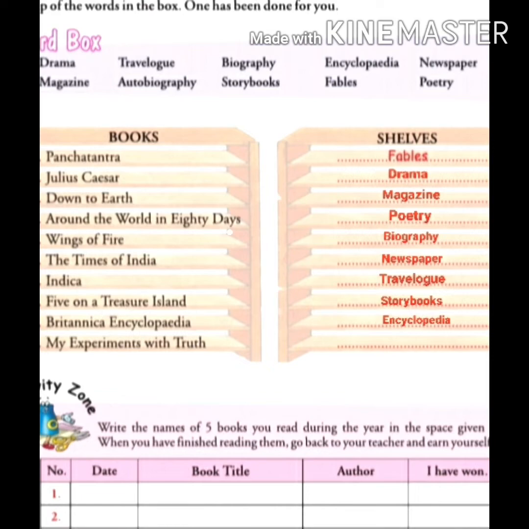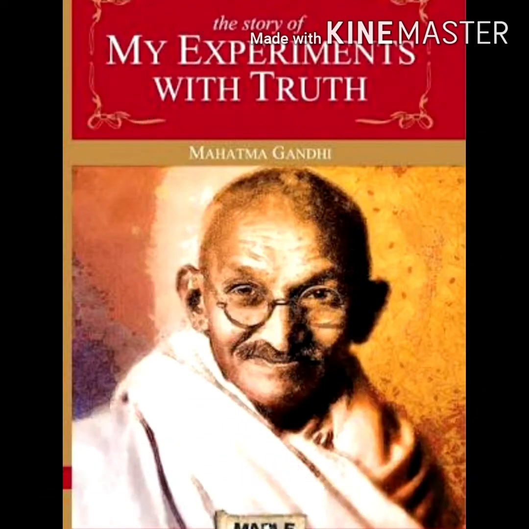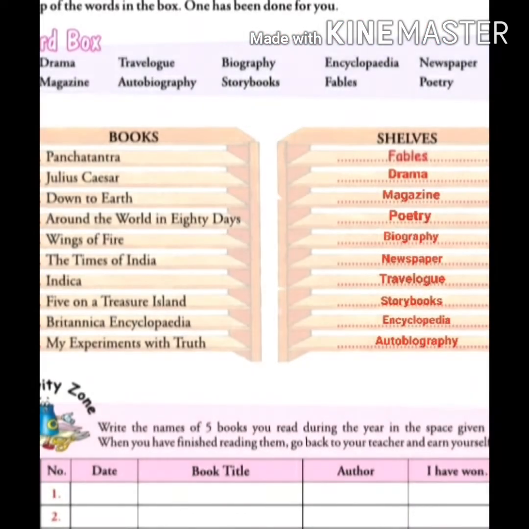And last one is My Experiments with Truth. So it is an autobiography of Mohandas Karamchand Gandhi. So this book we will put in the shelf autobiography. So 7 number is Travelogue, 8 number is Storybook, 9 number is Encyclopedia and 10 number is Autobiography.